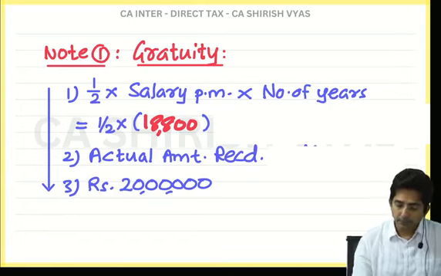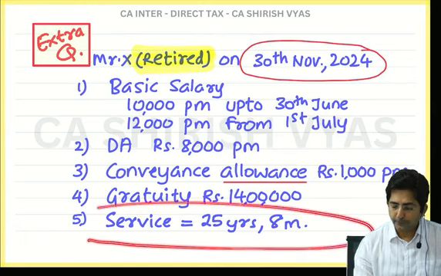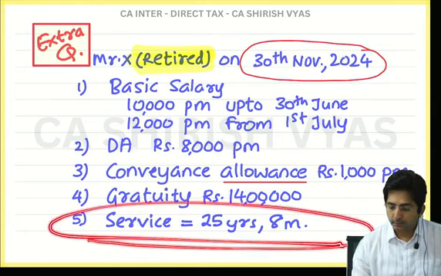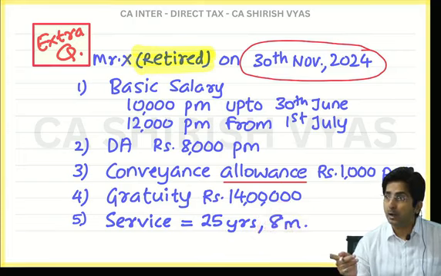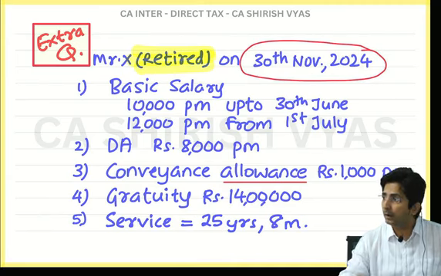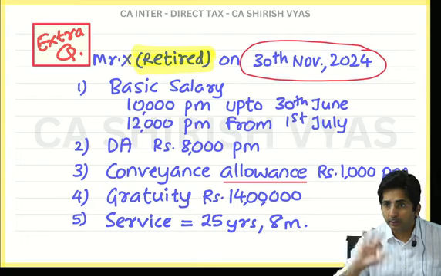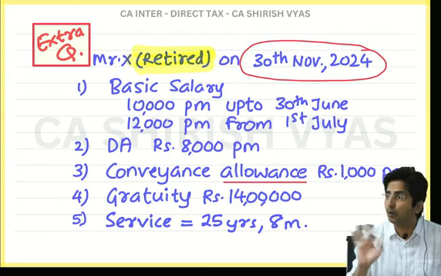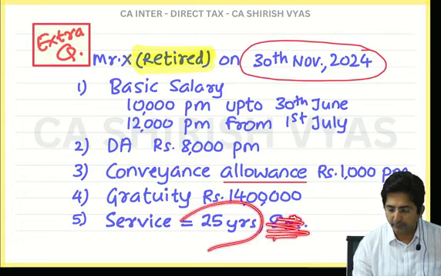Okay, number of years of service, see, I will show you the question. In the question, see, I have given 25 years, 8 months. Tell me, will you see the fraction or ignore the fraction? Ignore it. See, it is POGA, but he is not POGA, so round off will not happen. So ignore the fraction, keep it 25 years.